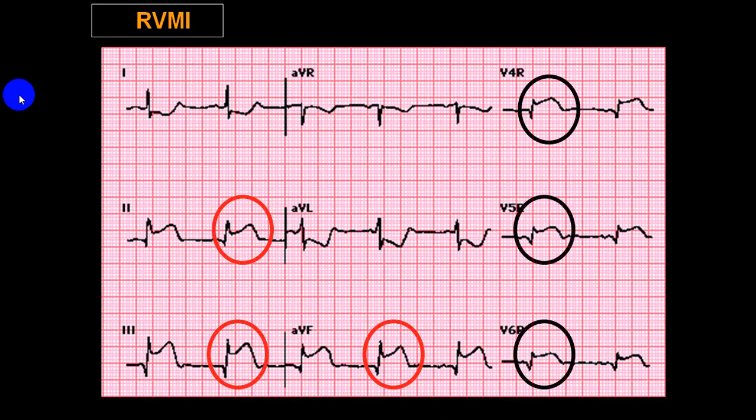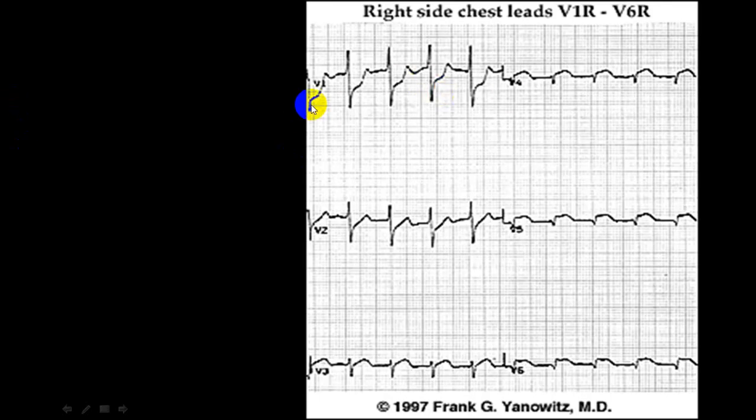Very clear cut. So again, this is a right side chest lead. If you see, this is V1, V2, V3. In V1, there's an ST flattening. Can you see? And in V3, there's a slight ST curve up.